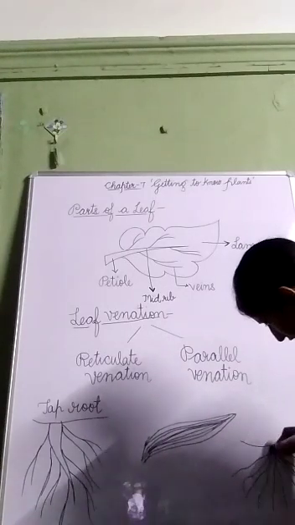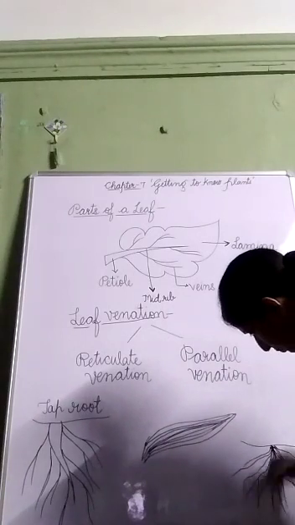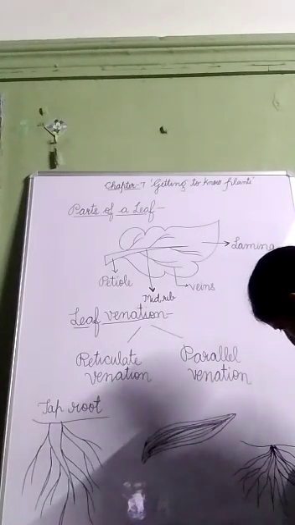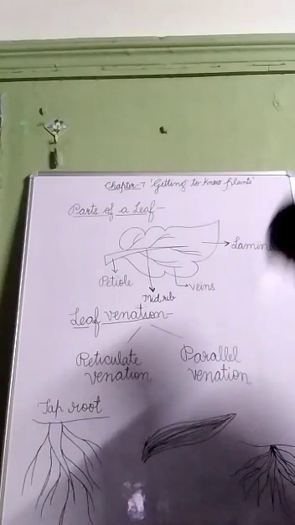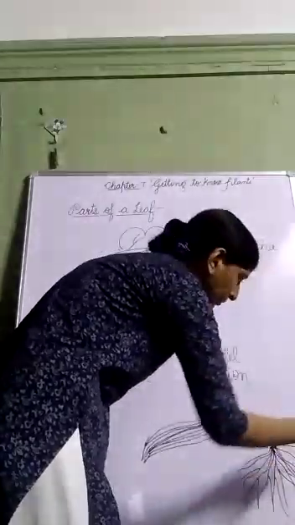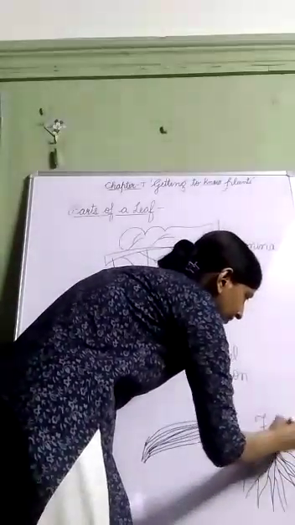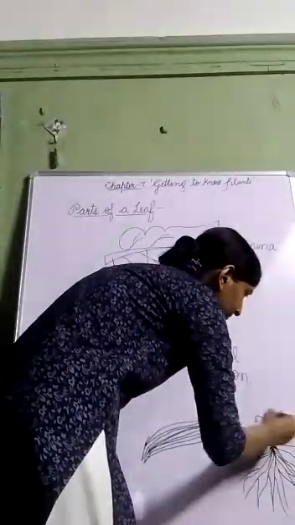They are in the form of fibers. There is no main root in fibrous root. Roots are at the base of the stem and in the form of fibers only, thread-like structures only. So it is called fibrous root.